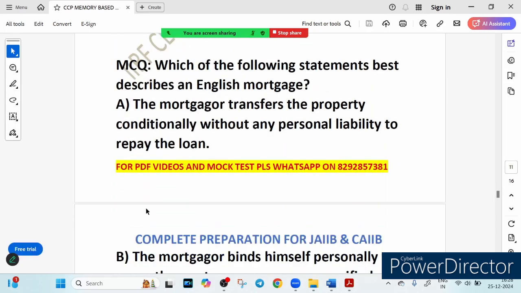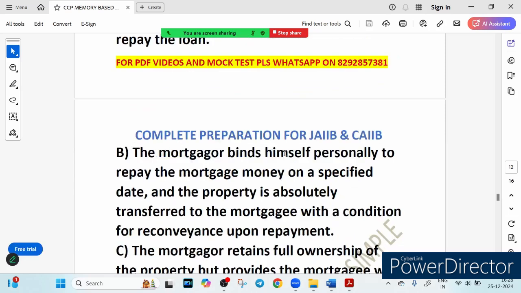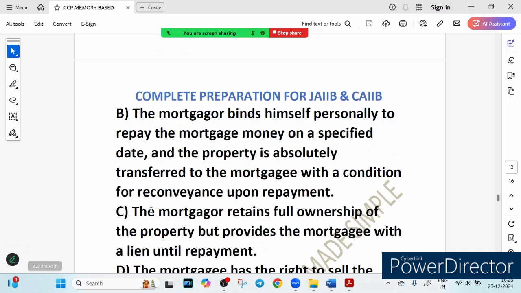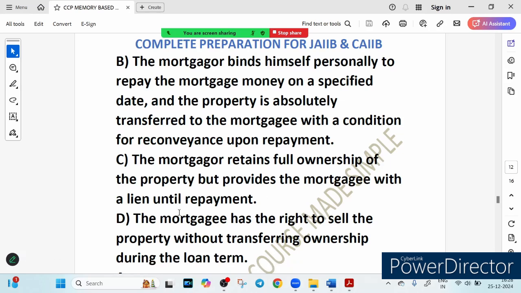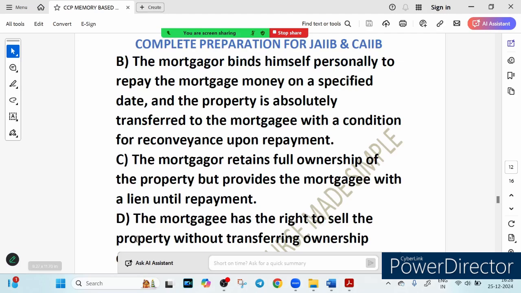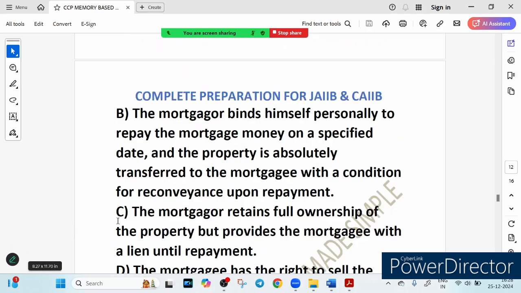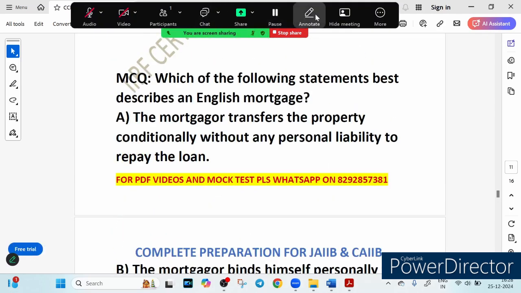Now let's see the next question. Which of the following best describes an English mortgage? So options are given. You can see four options there. Option A says that the mortgagor transferred the property conditionally without any personal liability to repay the loan. Option B says that the mortgagor binds himself personally to repay the mortgage money on a specific date, and the property is absolutely transferred to the mortgagee with a condition for reconveyance upon repayment. Option C says the mortgagor retained full ownership of the property but provides the mortgagee with a lien until repayment. Option D says that the mortgagee has the right to sell the property without transferring ownership during the loan term. So tell me which statement best describes an English mortgage?